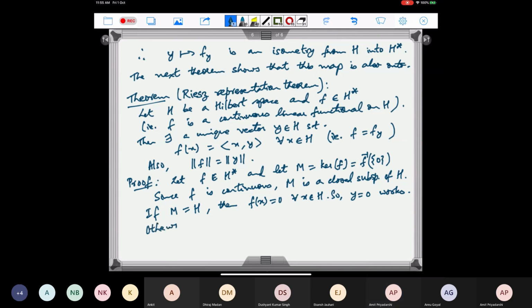So otherwise, M is a proper closed subspace of H. Right.